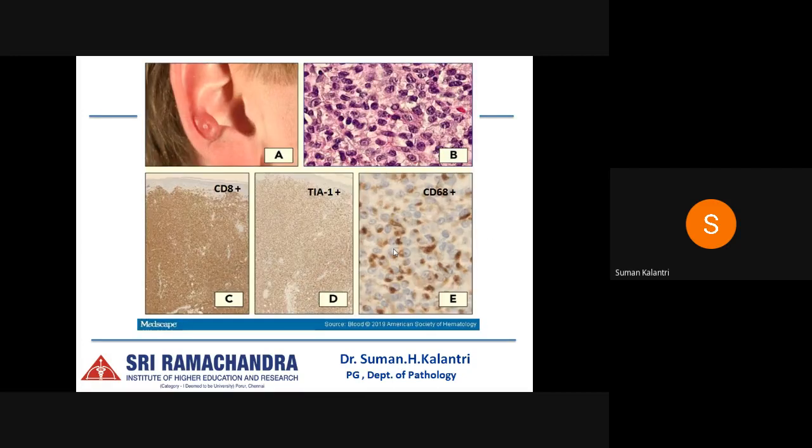So here we can see an ear lesion, and these are usually monotonous dermal proliferations of atypical medium-sized lymphocytes with irregular and folded nuclei and small nucleoli. The epidermis is often spared, and these cells are positive for CD3, CD8, TIA1, beta F1, and CD68. Usually, TIA1 and CD68 display a Golgi dot-like staining.